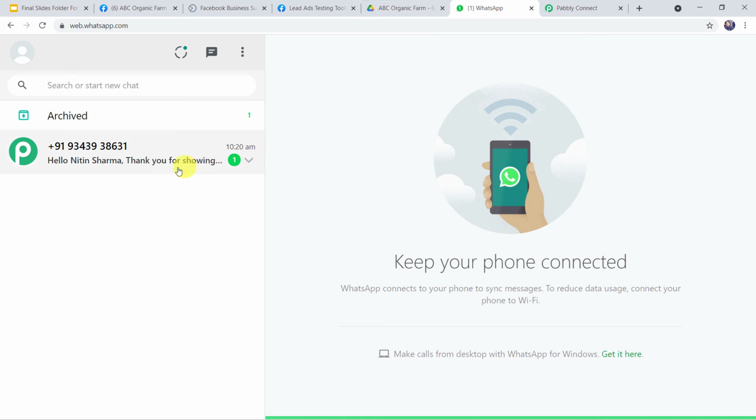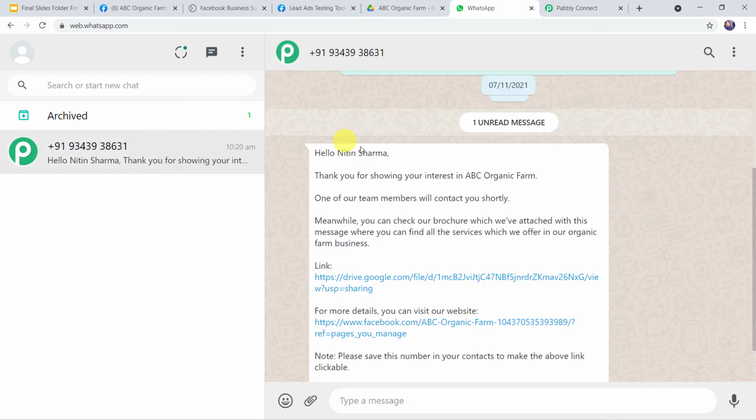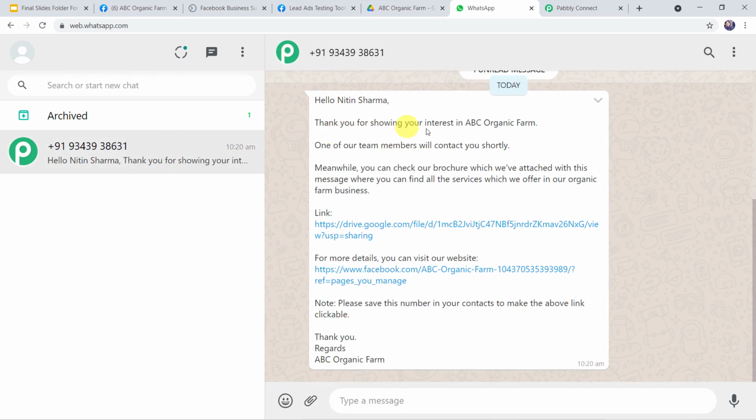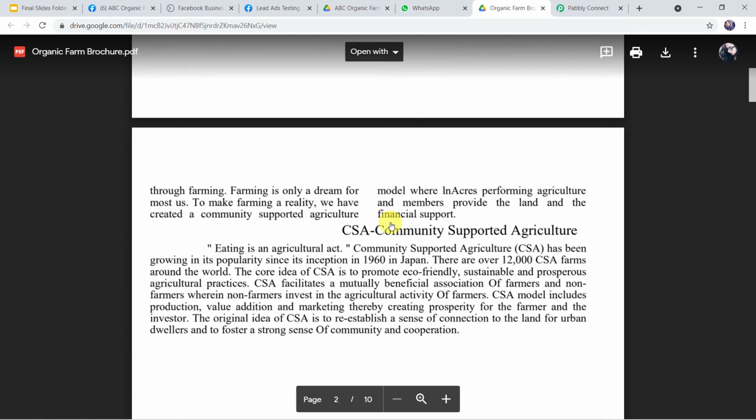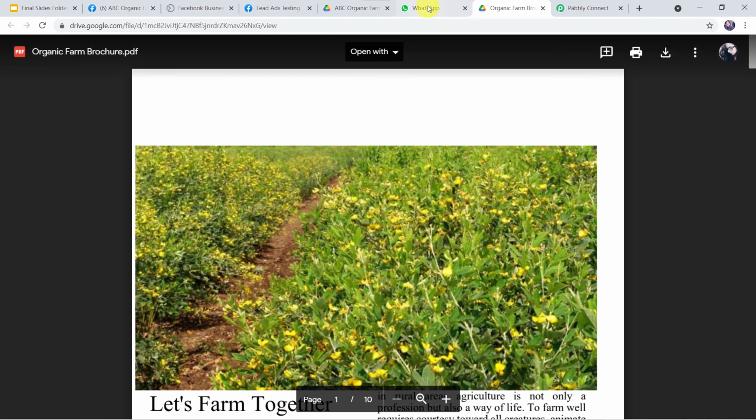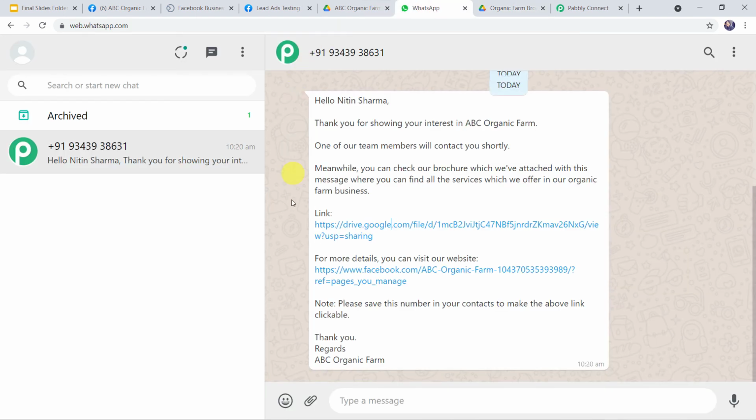And here we can see a new message. Hello Nitin Sharma. Thank you for showing your interest in ABC Organic Farm. One of our team members will contact you shortly. So the same message is sent on the WhatsApp number of this customer, that is Nitin Sharma, also. Now let us recheck this link. And here we can find the Organic Farm brochure is shared with the customer on his WhatsApp number. So now we can see that our integration is perfectly working fine, and the correct message along with the correct brochure link are going on the WhatsApp number of the customer.